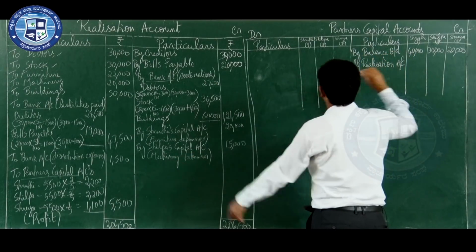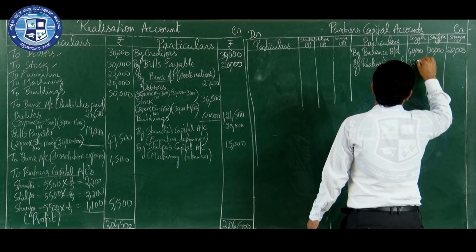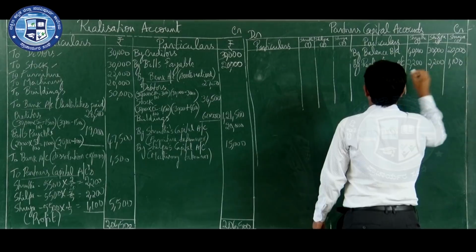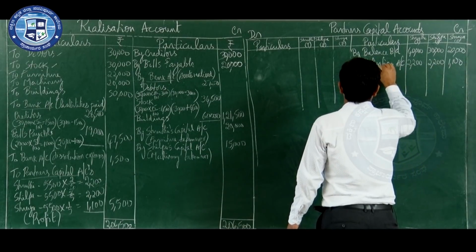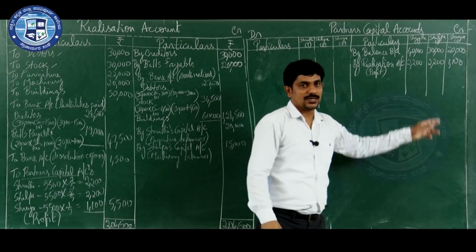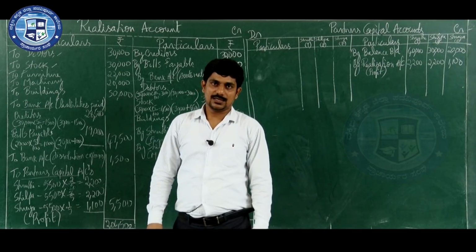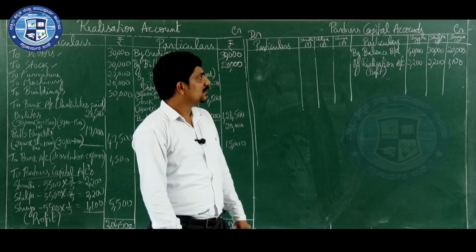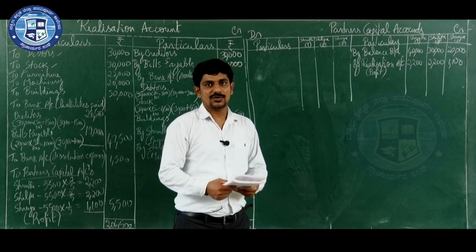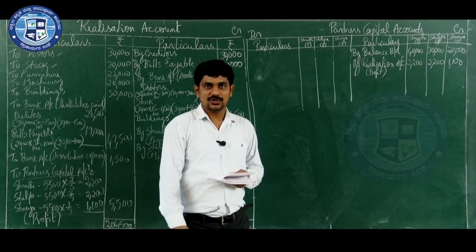How much is each partner's share? It is 2,200, 2,200 and 1,100.